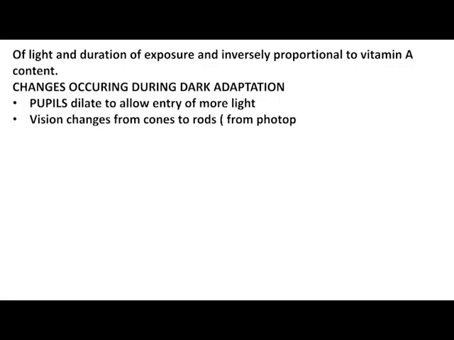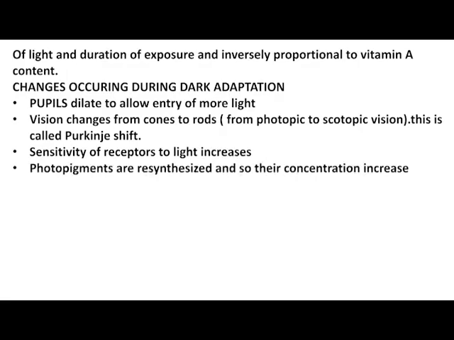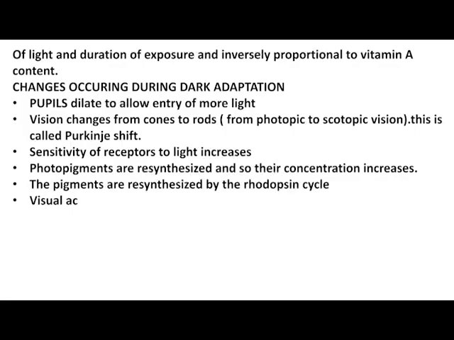Pupils dilate to allow entry of more light. Vision changes from cones to rods, from photopic to scotopic vision. This is called the Purkinje shift. Sensitivity of receptors to light increases, photopigments are resynthesized, and so their concentration increases. The pigments are resynthesized by the rhodopsin cycle. Visual acuity decreases.